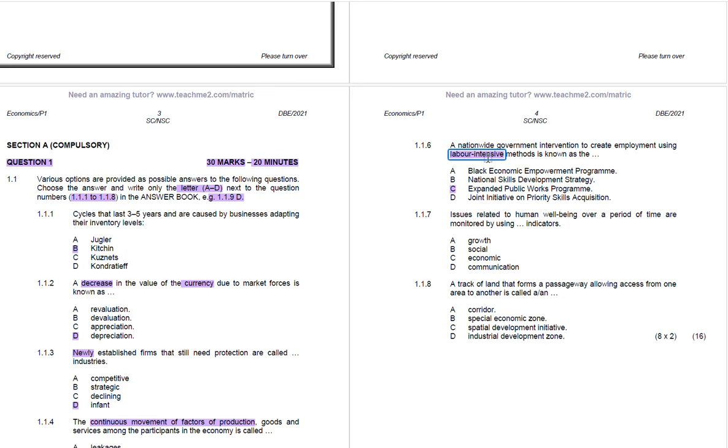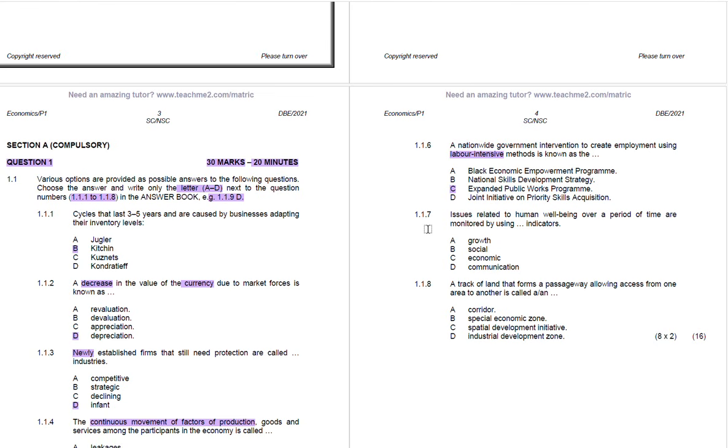And we normally call them EPWP workers. So they are using labor intensive methods in order to perform the service. That is a nationwide government intervention to create employment. They create employment by obviously using EPWP workers, which is the Expanded Public Works Program.